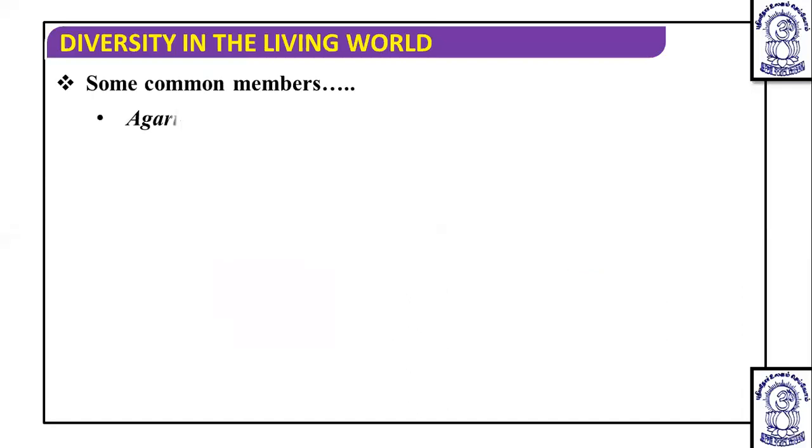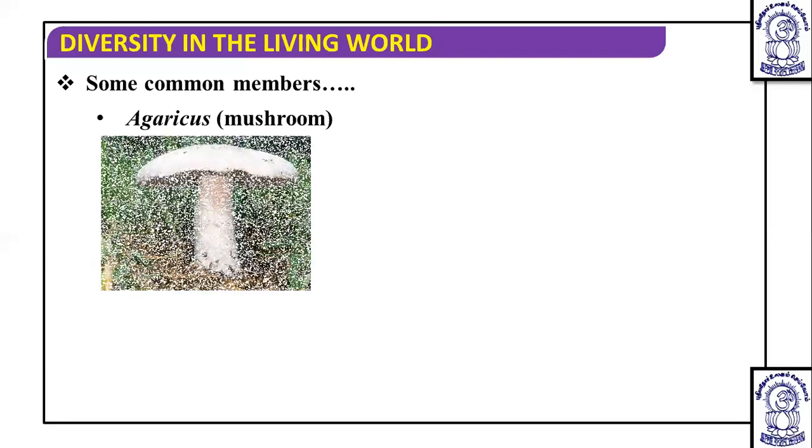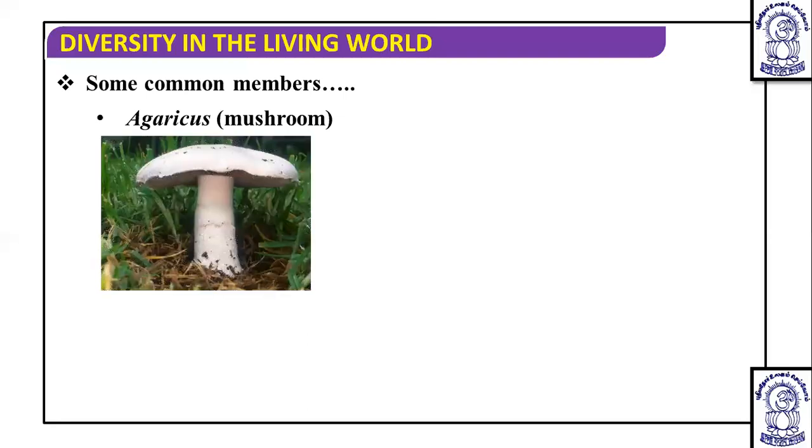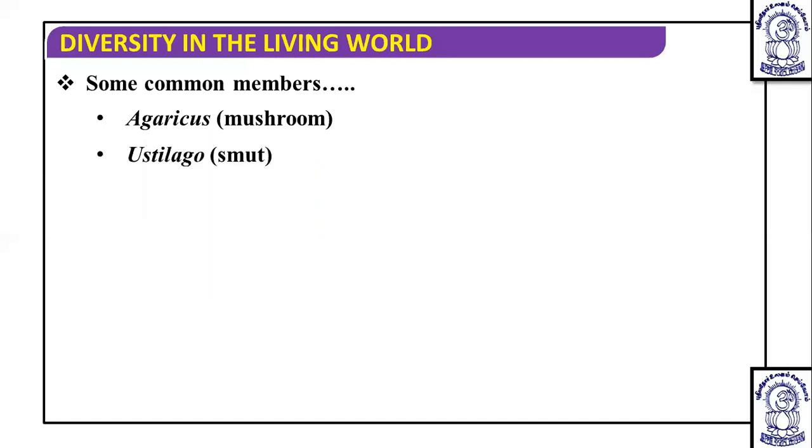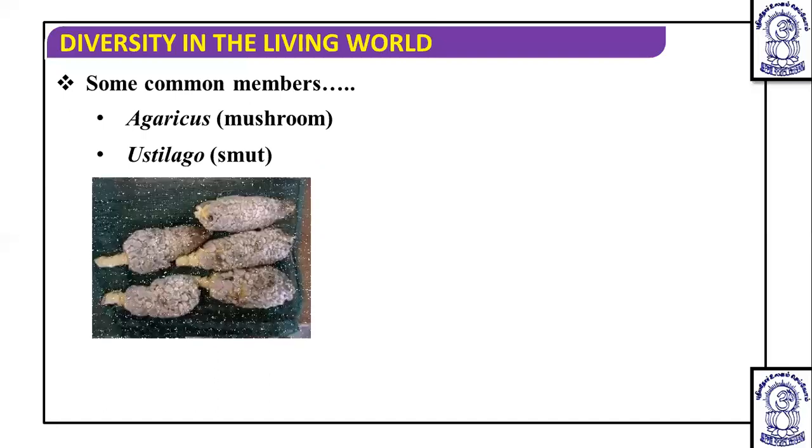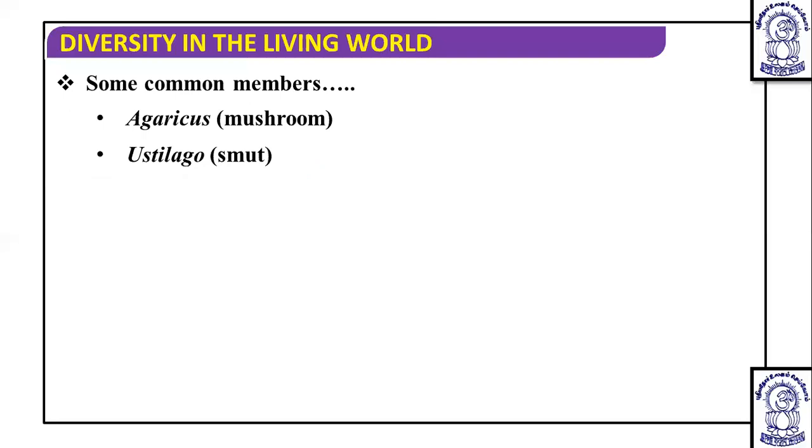Some common members of Basidiomycetes include Agaricus. As you can see, this is the mushroom, and the genus of the mushroom is Agaricus. The complete name is Agaricus campestris, and it is edible. Another example is Ustilago, the smut fungus, as we have discussed in spermatization. This type of disease they cause. Then another one is the rust fungus, Puccinia.